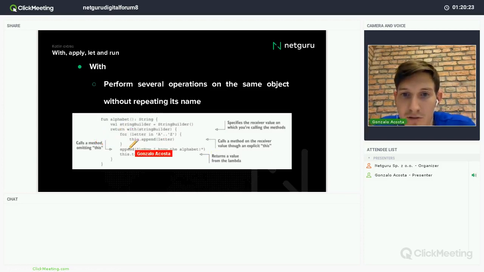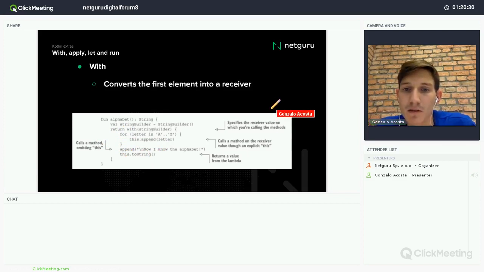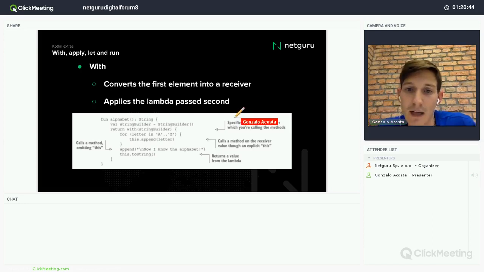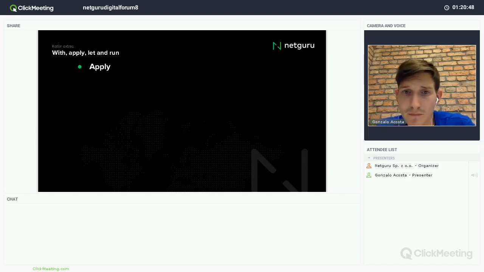In this case, I'm returning the last expression of the block. So basically, what is it doing? It converts the first element it receives, in this case StringBuilder, into a receiver. So everything I do in the block will be done on this receiver. And it applies, of course, the lambda passed second as this block of code.